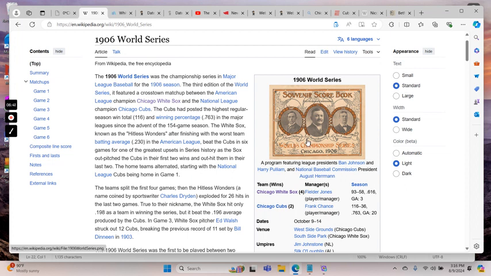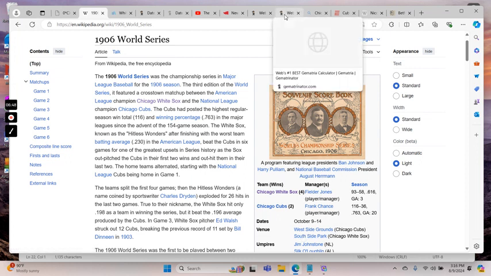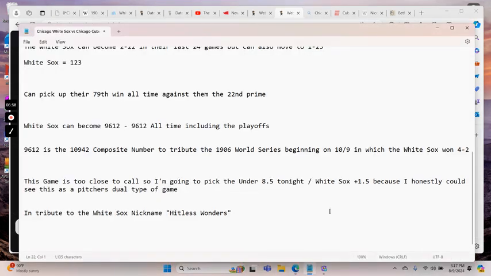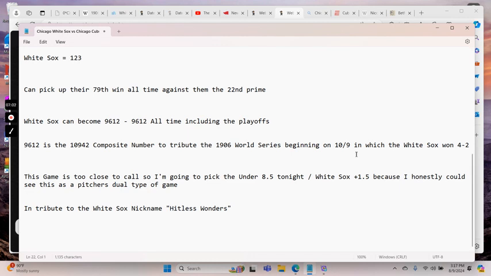Kind of like the game in which the World Series began, right? So we began on October 9th, 10-9, and the White Sox won the series 4-2 to commemorate that number, perhaps, right? So, again, it's looking good for the White Sox here. There's more evidence for them than the Cubs. Again, we're going to be careful, right? We just want to be careful. This game was too close to call.